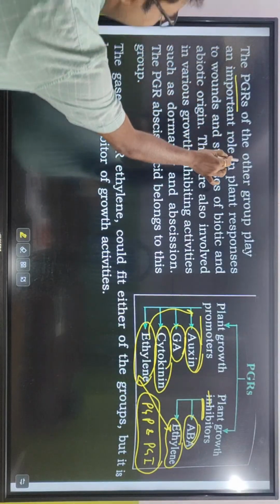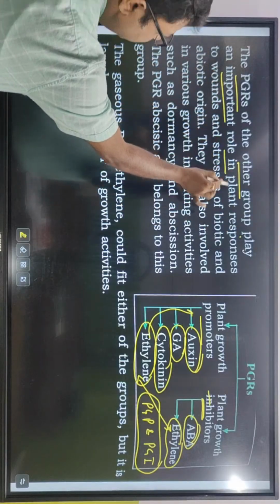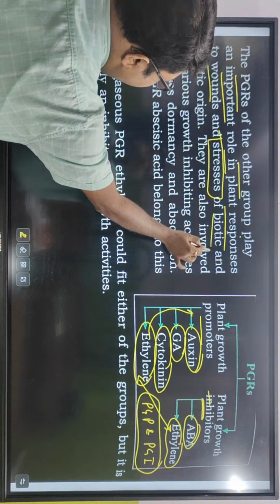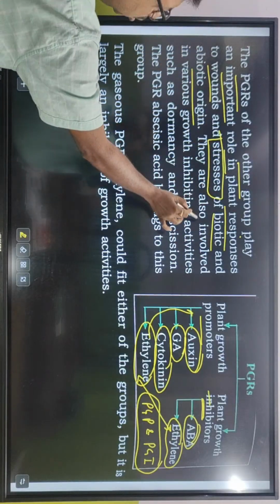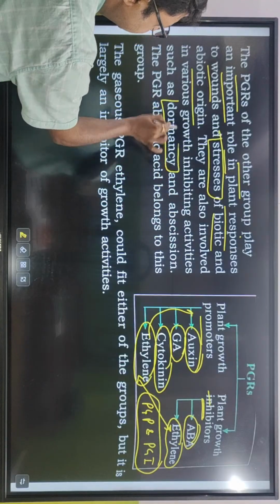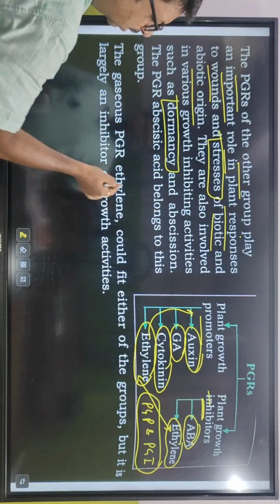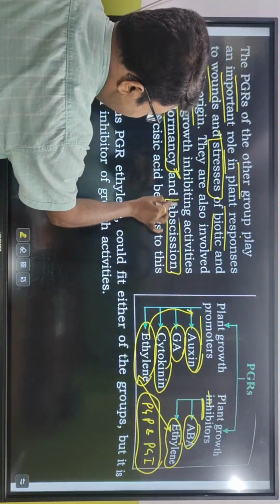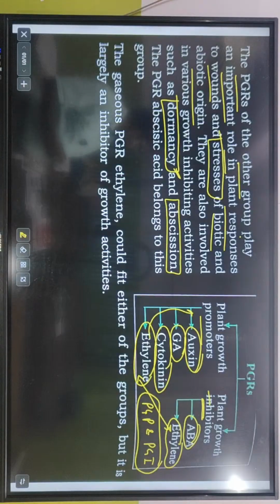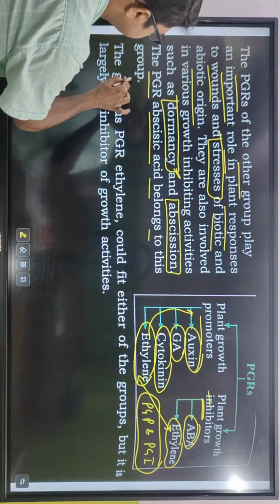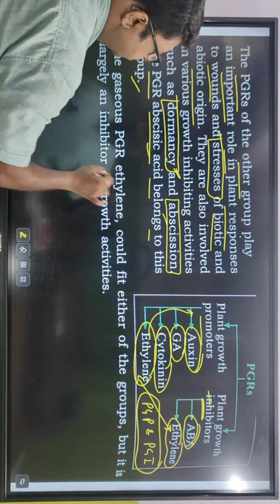The PGRs of the other group play an important role in plant response to wounds and stresses of biotic and abiotic origin. They are also involved in various growth inhibiting activities such as dormancy. What is dormancy? Not allowing growth, for example seed dormancy, holding the seed back, not letting it germinate. And abscission. What is abscission? Leaf fall. The PGR abscisic acid belongs to this group. Abscisic acid helps in abscission.